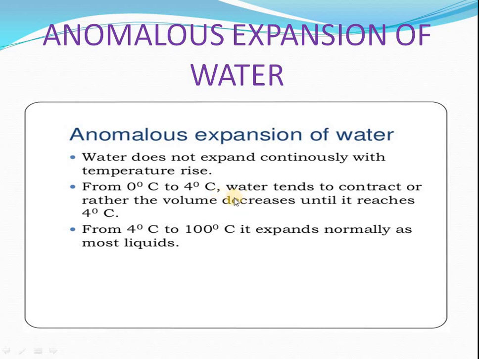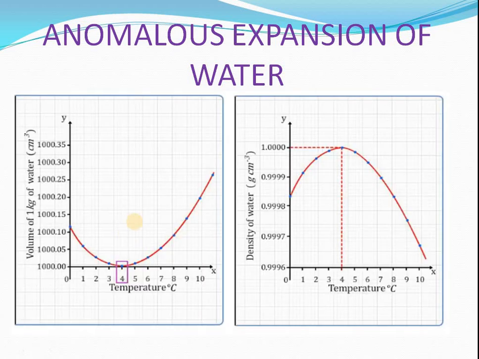It is expanding. So what is happening is, when the temperature is decreased from 4 to 0, expansion takes place. Volume increases, or we can say when going from 0 to 4, volume decreases. So just remember it this way: when you move from 4 to 0, instead of contracting, it starts expanding. So expanding means volume will increase. If you see from here, 4 to 0, volume is increasing.